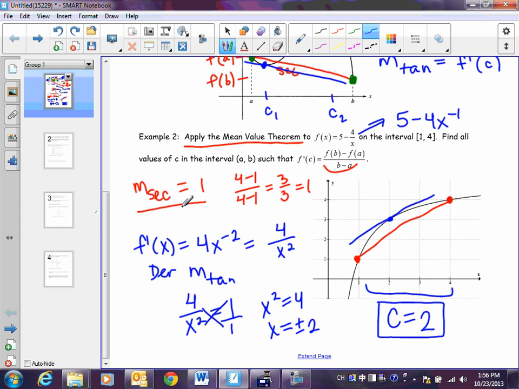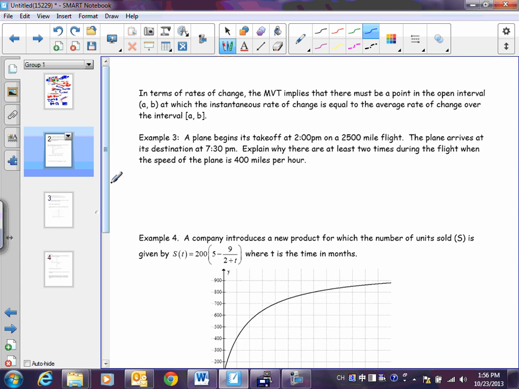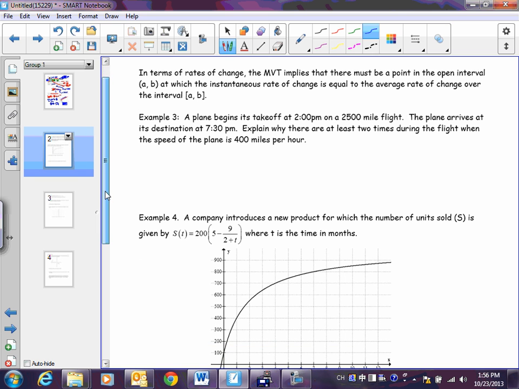Okay? So let's turn and look at this. Read this statement. I'm going to read it, and I want you to tell me what you're thinking of. Maybe it's something you remember from the first day of this class. In terms of rate of change, the MVT, mean value theorem, implies that there must be a point on the open interval, that just means in between your two endpoints, at which the instantaneous rate of change is equal to the average rate of change over the closed interval. What do you think?